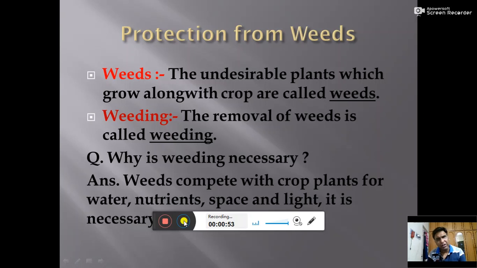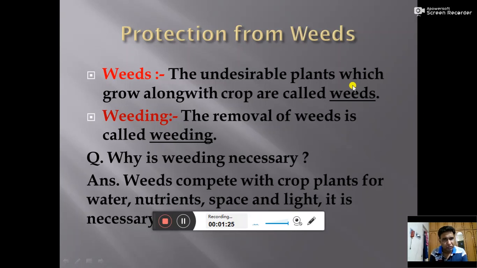Weeds are the undesirable plants which grow along with crop. Means if you are growing a crop, suppose you are growing the crop of the wheat, and along with the wheat crop, if you find some undesirable plants which you have not grown at all, but they are already present in the field, so these undesirable plants are called weeds.